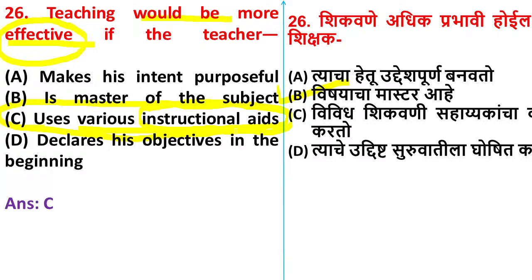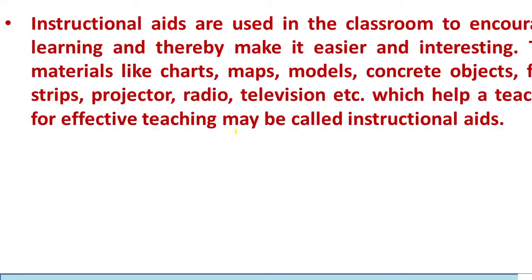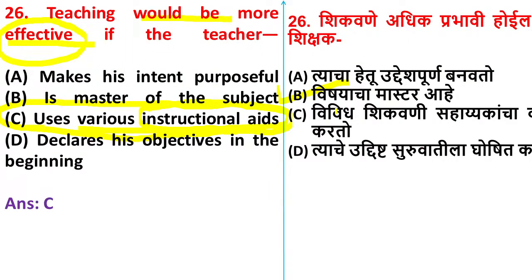Yes, I believe you have got it. So instructional aids are charts, maps, models, concrete objects, film strips, projector, radio, television. These are all known as the instructional aids. Whenever we study through these instructional aids, we understand in a more clear way. So here option C is correct.